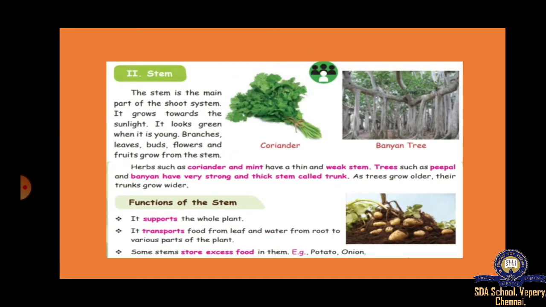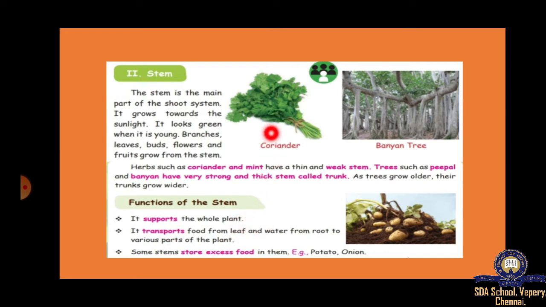Okay, copy this one. And we have discussed about stem also in the last class. Stem grows above the soil, right? And what are the functions? It supports the whole plant. It transports food from leaf and water from root to various parts of the plant.